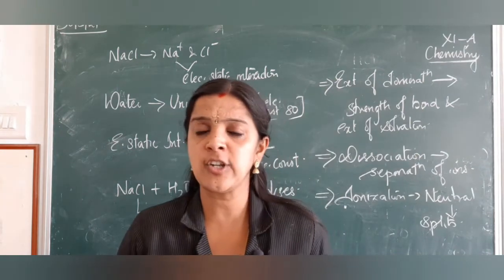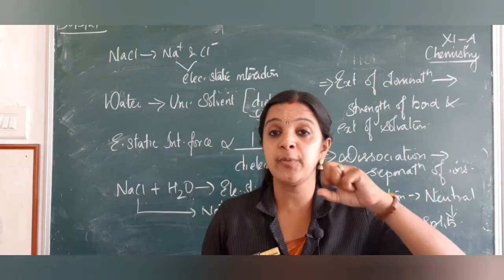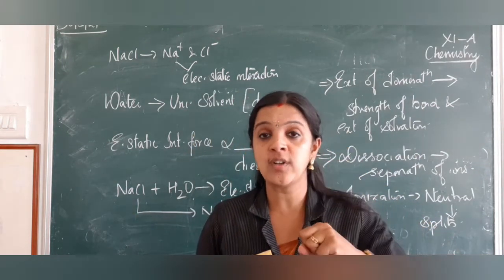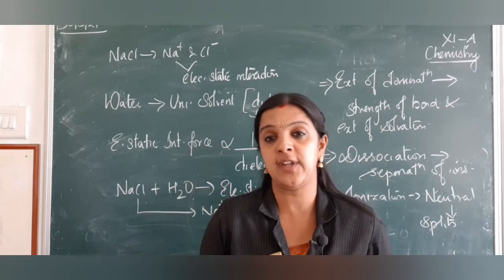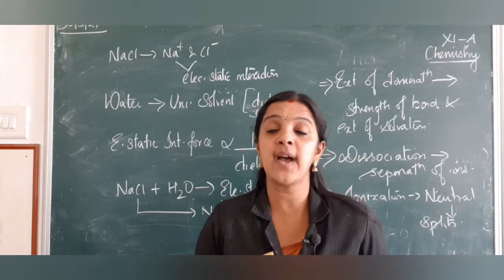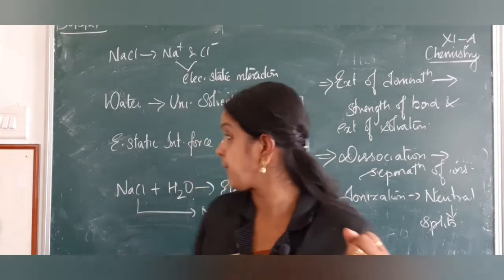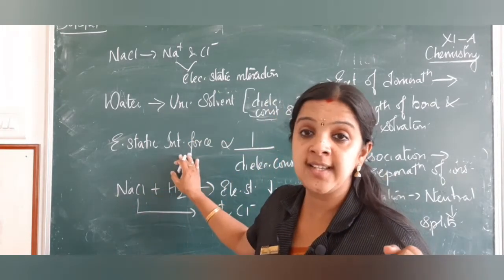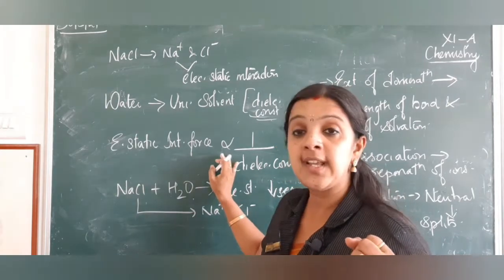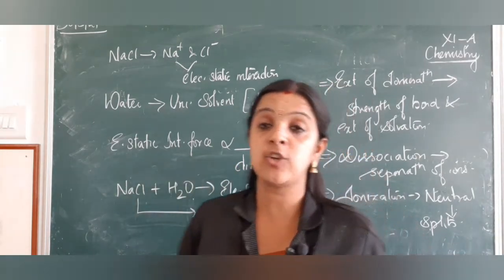What is dielectric constant? The amount of potential energy which is stored under the action of an electric field. When an electric field is passed, it is the amount of potential energy that the substance can hold. So this electrostatic interaction force is actually inversely proportional to the dielectric constant.